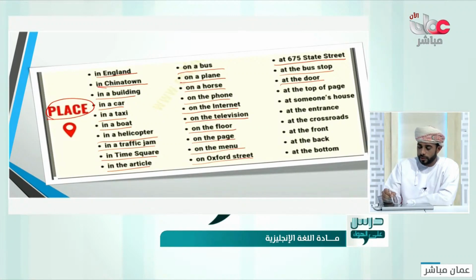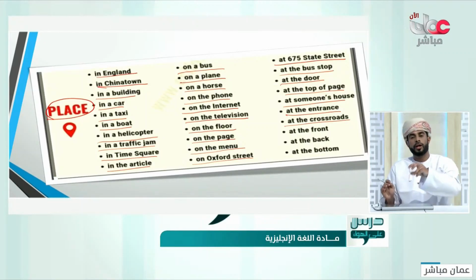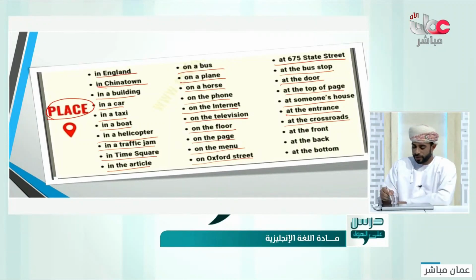At the door, at the top of the page, at someone's house, at the entrance, at the crossroads. There are exact places there. At that place, you just go there and you will find that thing or that someone there. At the front, at the back, at the bottom of something. These are some of the words that you can use or you can memorize also.